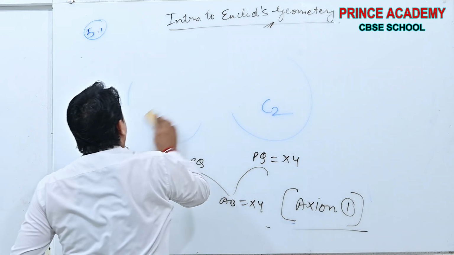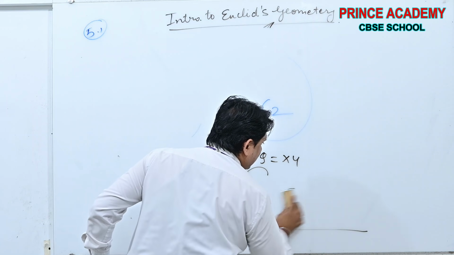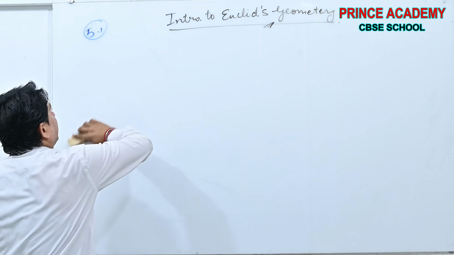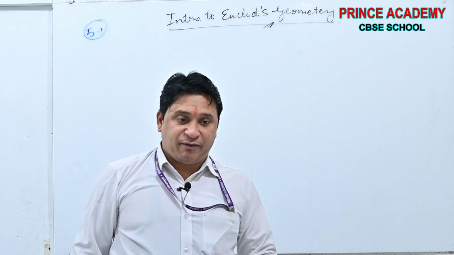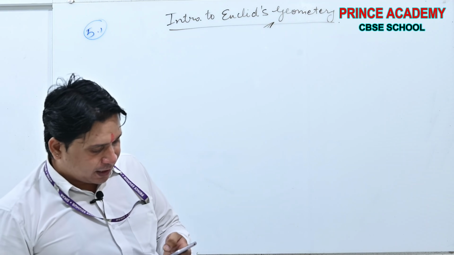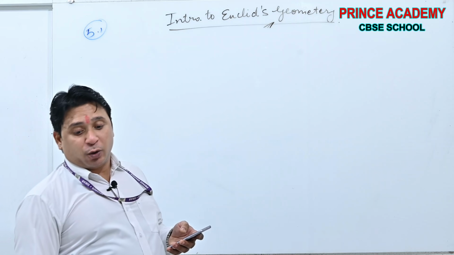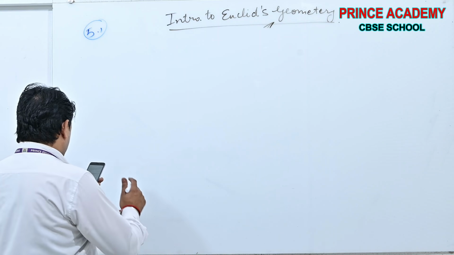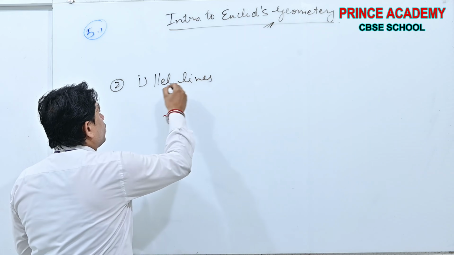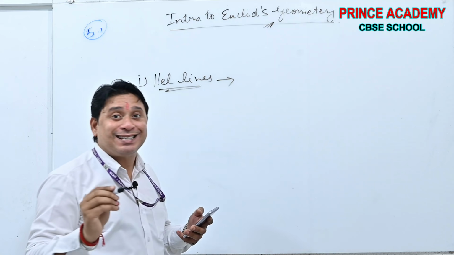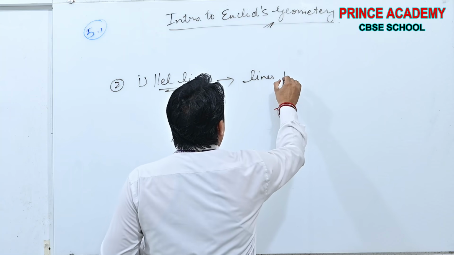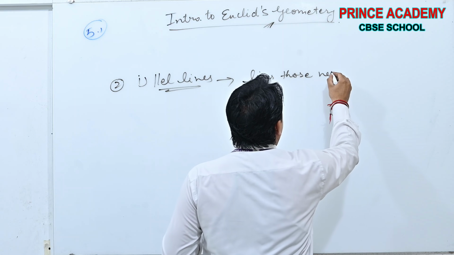See, my target is to complete this chapter in this lecture. So I will be a little bit faster right now beta. Only 15 minutes I have to complete this, and you all have to please pay attention and cooperate with me. Question number 2, definitions. Parallel lines. You all know the simplest definition I will give you. Lines that never meet.